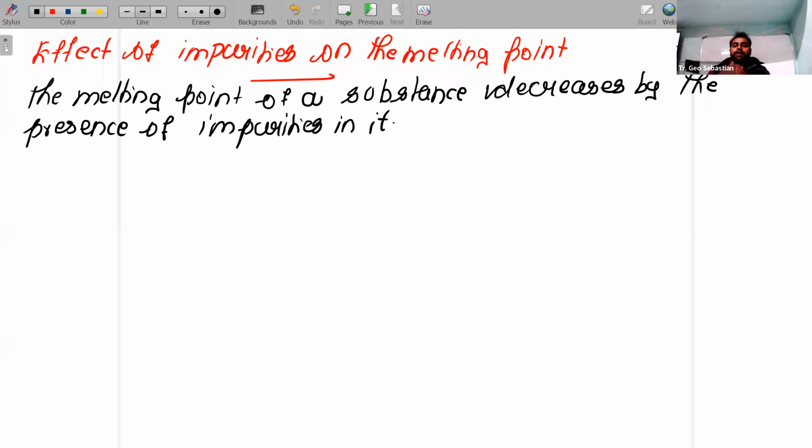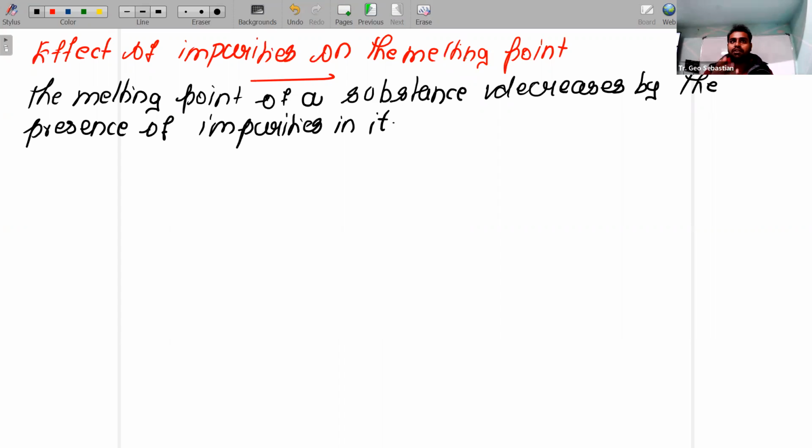Listen. Effect of impurities on melting point. What happens when you add some impurity to a substance? What happens to the melting point of that particular substance? Children, the melting point of a substance can be decreased by adding some impurities. For example, what is the melting point of ice? 0 degrees Celsius. That 0 degrees Celsius melting point of ice can be decreased to minus 22 degrees Celsius by adding the impurity salt.